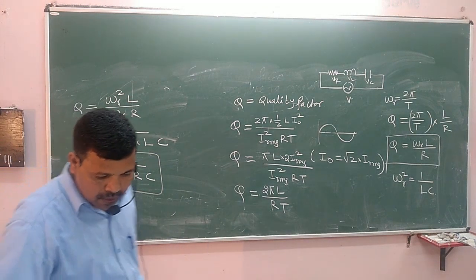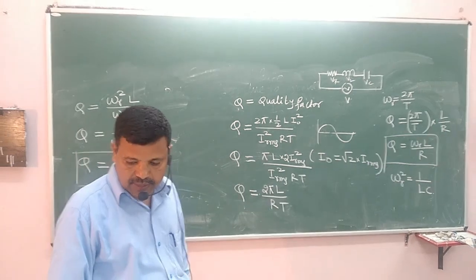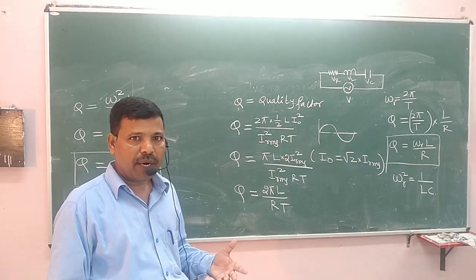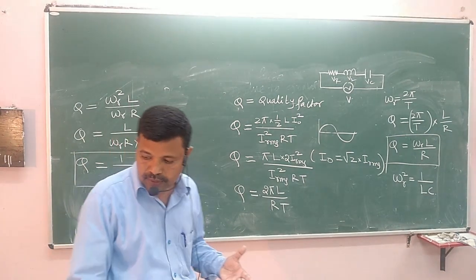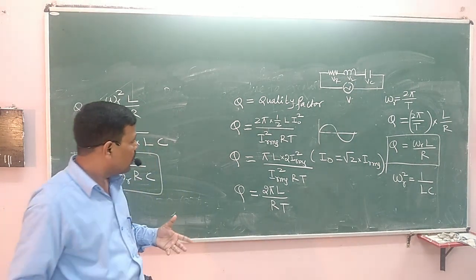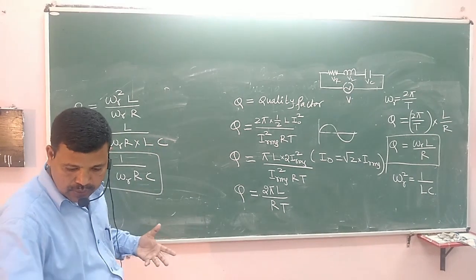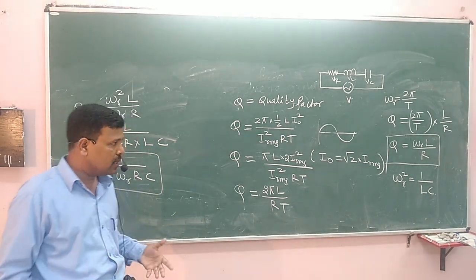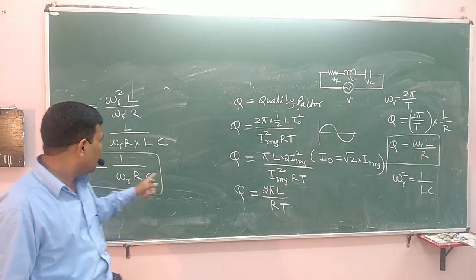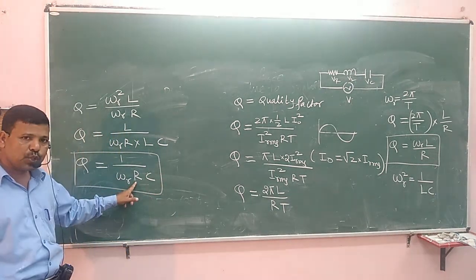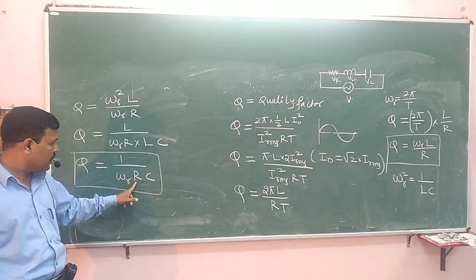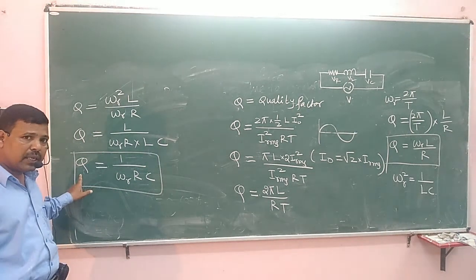If the quality factor plays a vital role here, then for the resonating circuit to act as a tuning circuit, the value of R should be low, then the quality would be high.